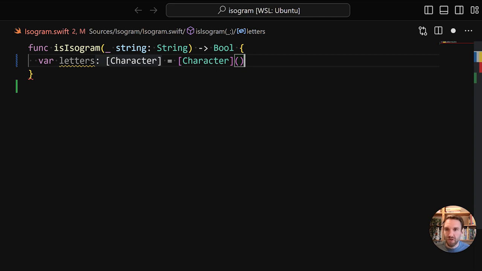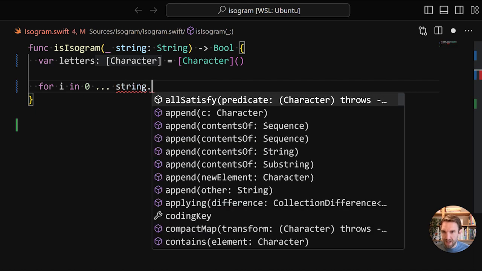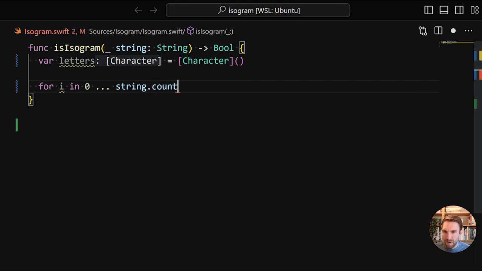Then to iterate over the string, there are a couple of options. We're going to start with a very traditional one where we're going to iterate from 0 up to the length of the string. And then we're going to index into the string by that number. So we're going to do for i in 0...string.count. We have to do -1 because, well, the actual count is, because we start counting at 0, we have to add the -1.